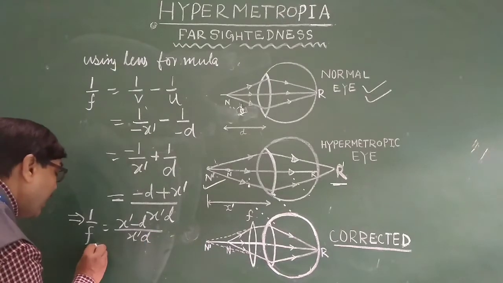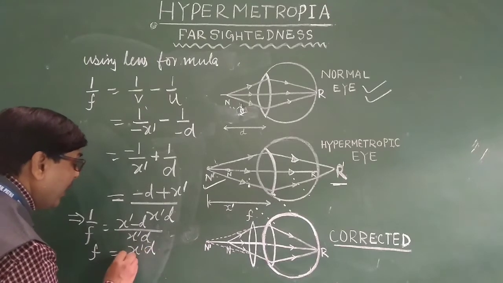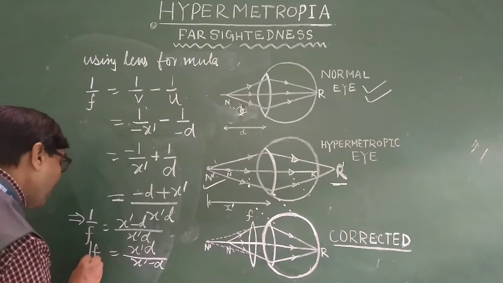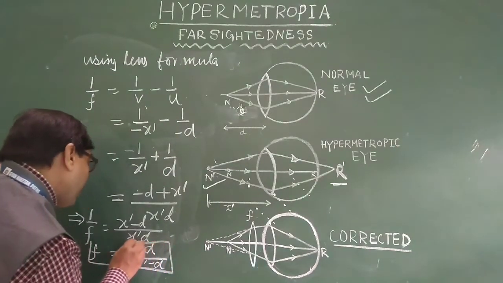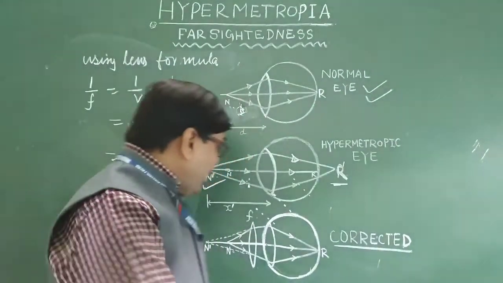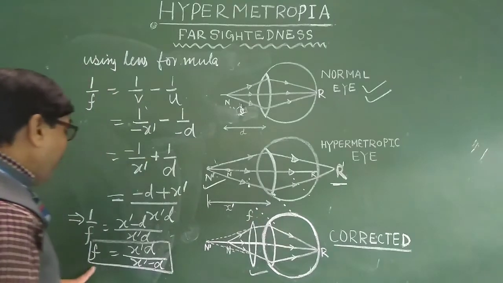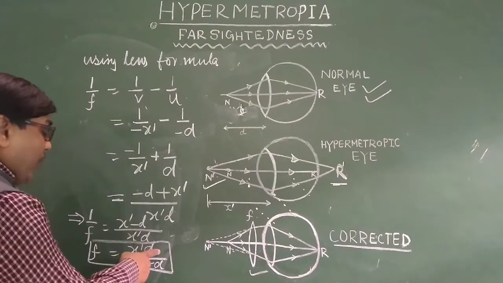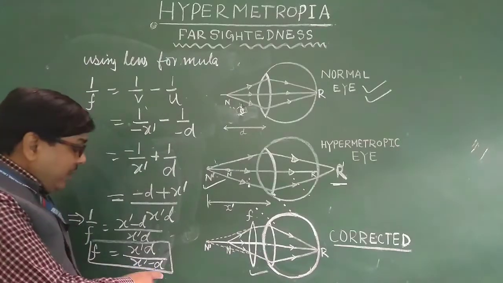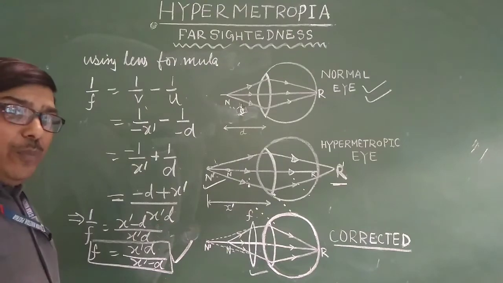So f is equal to x dash d divided by x dash minus d. This is the expression for the focal length of the convex lens used, and the power is positive.